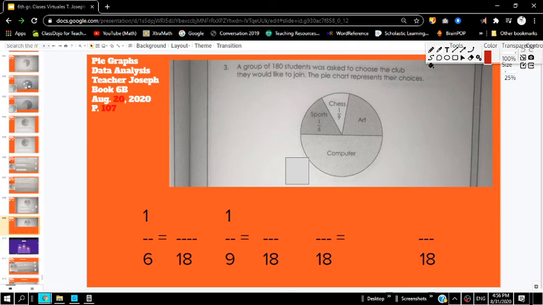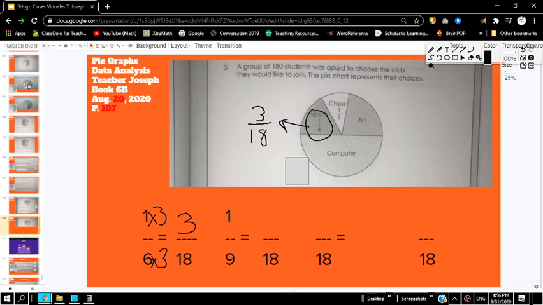Okay, so how do we do that? Well, I'm going to multiply 6 times 3 to get to 18. Okay, 6 times 3 equals 18. So 1 times 3 equals 3. So this number now, 1/6, is actually equal to 3/18.